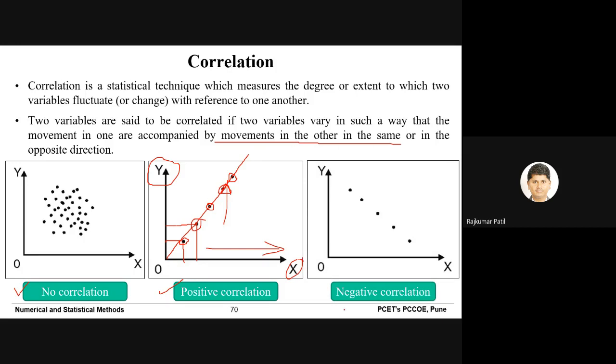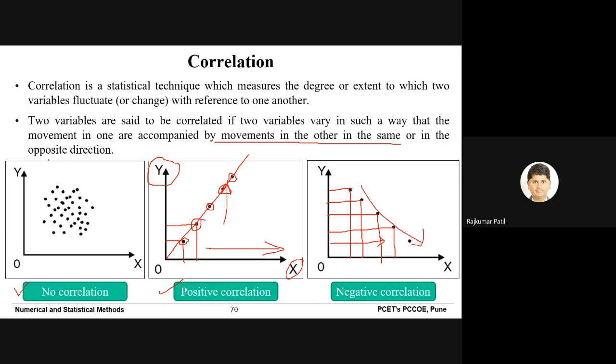The third case is negative correlation. You can see that when the value of X increases, in this direction, for each value of X you will see there is a decrease in the value of Y. So what we can conclude from this is, as X increases, Y decreases.